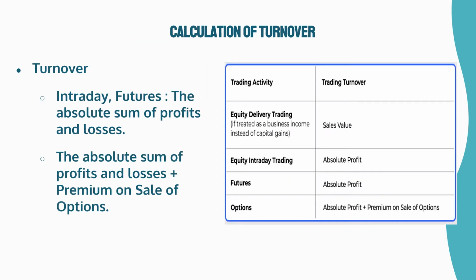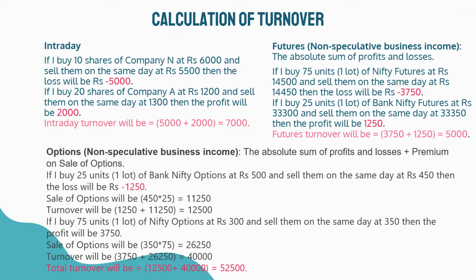Let's look into calculation of turnover for trading. For intraday futures, turnover is the absolute sum of profits and losses. For options, the absolute sum of profits and losses plus premium on sale of options. Let's see it with examples.